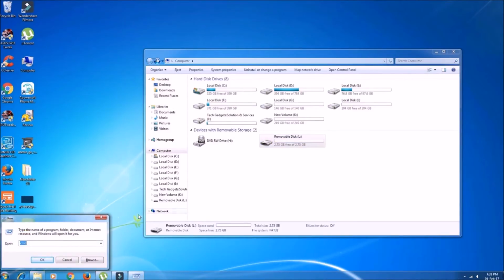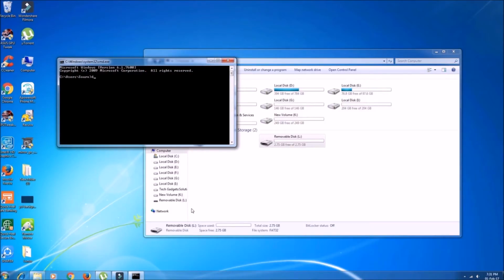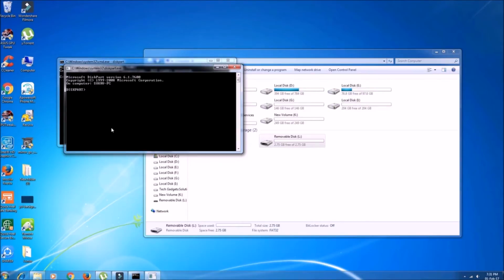So the next thing I did is opening the command prompt, and then Diskpart and then hit enter, and then list disk. So it is showing me that 29 GB is the size and 26 GB is free. And in the background you can see that only 2.75 GB is available.